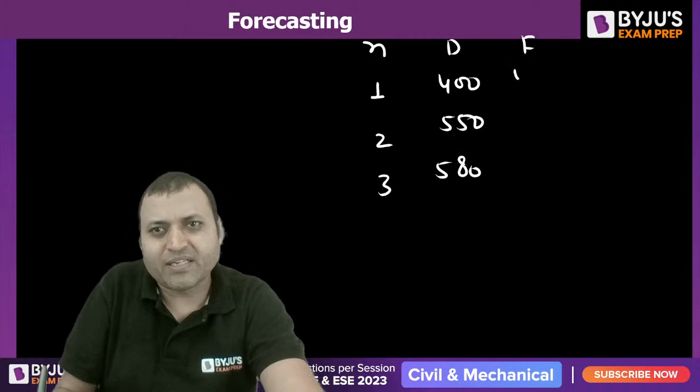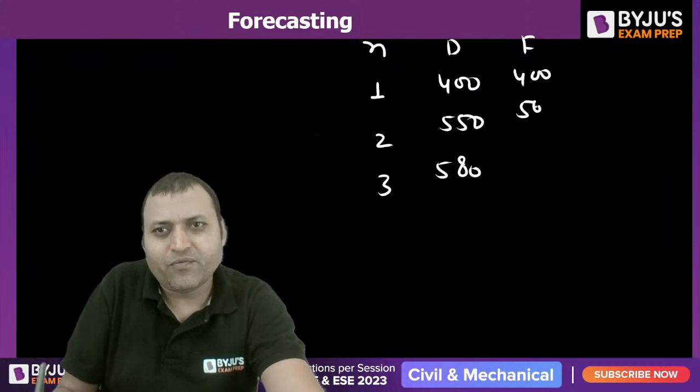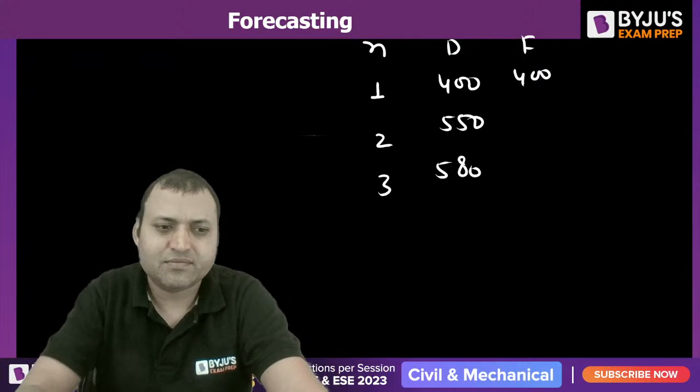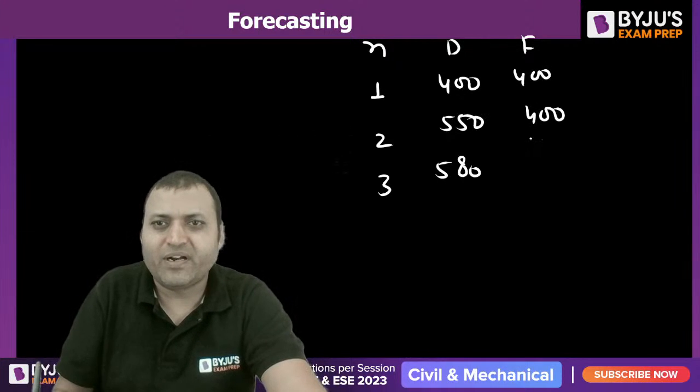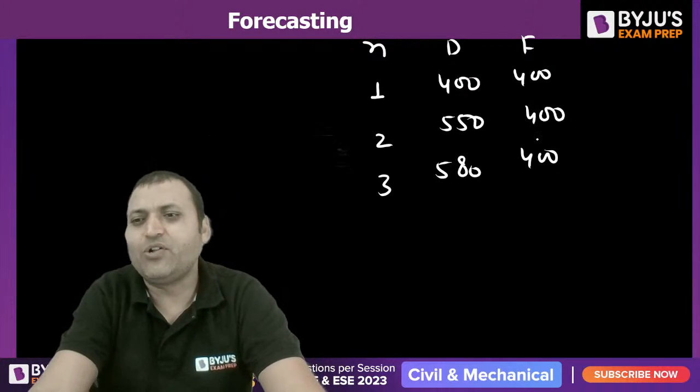And what is the forecasted value? 400, 400 and 400. These are the values given.